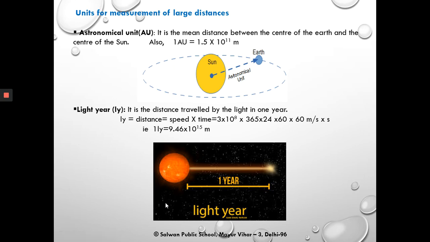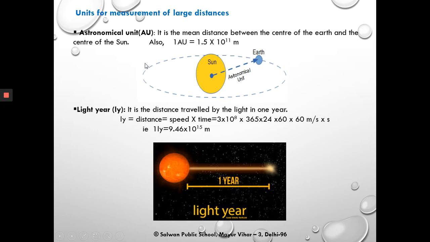Now let us move on to the units for measurement of large distance. If we want to measure the distance between two towns, then we can measure it in terms of kilometers or miles. Or if we want to measure the length of a pencil, then we can use the centimeter scale. But if we want to measure the distance between two stars or the distance between the sun and the earth, then we need to use a bigger unit. One of the bigger units for measuring a larger distance is the astronomical unit. It is the mean distance between the center of the earth and the center of the sun.